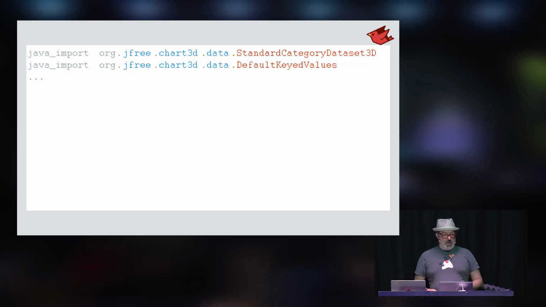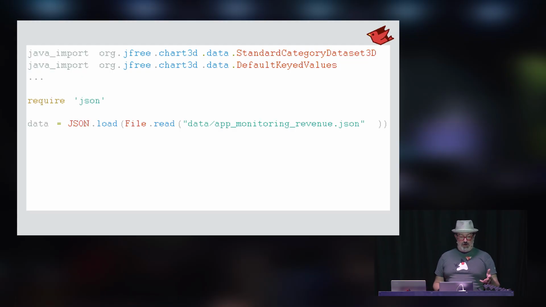So we start out, we can Java import our Java classes into Ruby code. This is all just standard Ruby code here. You can also just assign these to a constant if you like the look of that better. We have Java import as a way of showing that we're pulling in from Java here. We're going to use the standard JSON library that comes with Ruby, and the gem that's out there ships both JRuby and CRuby support. Load in some data from this revenue monitoring company revenue data.